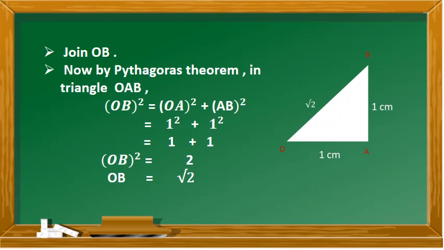So OB square, that is the hypotenuse square, is equal to 2. So OB is equal to, when square of OB comes to the right hand side, it becomes square root of 2. Hence we have justified by Pythagoras theorem that OB is equal to square root of 2.